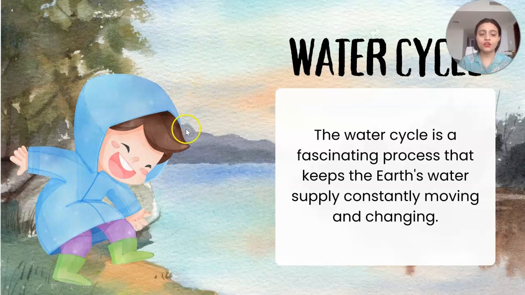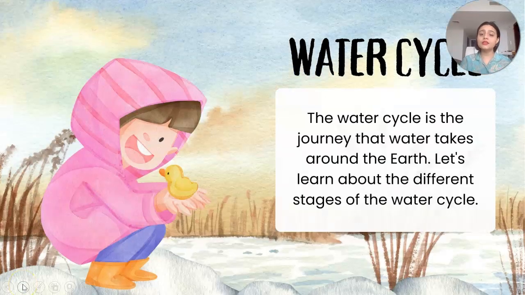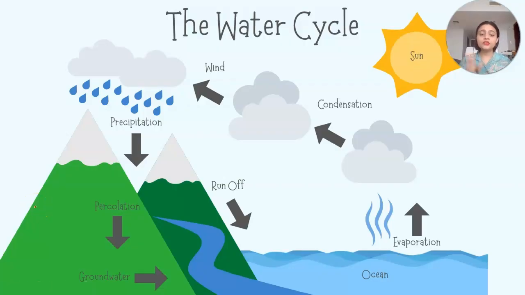What is behind the water cycle? How does the cycle run? First, you need to learn that the water cycle is the continuous flow of water, a journey that water takes around the earth. Let's learn about the different stages of the water cycle. So this is the water cycle. Many times in your exams, the question asked is: what is the water cycle? Draw it, label it, and explain the water cycle. So this is the diagram you can choose or select.